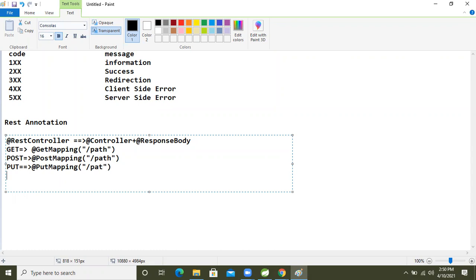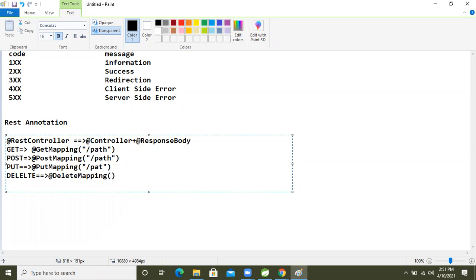If we want to make a DELETE request, for that we use DeleteMapping.